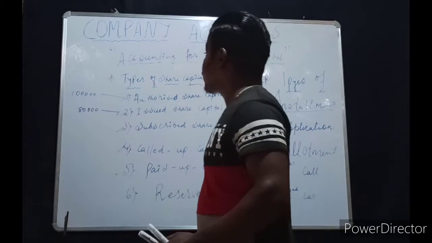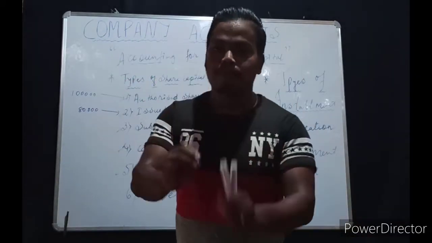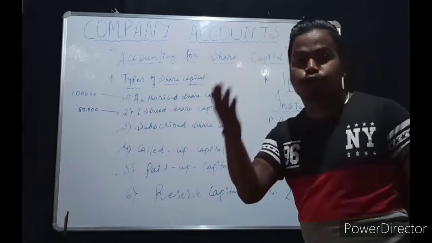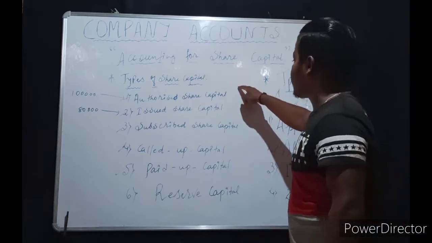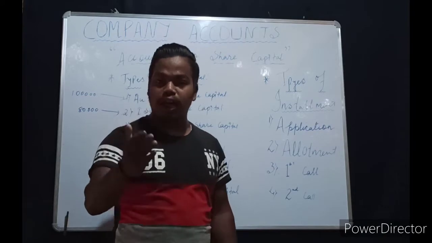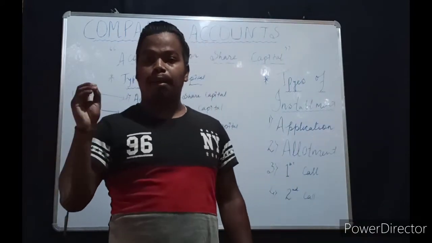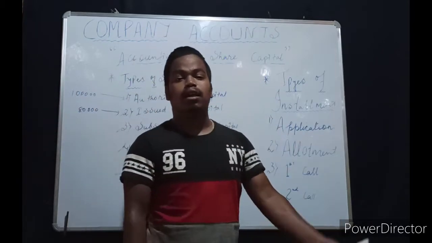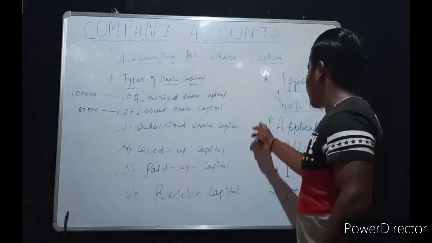Now see, types of installment. When the company issues its share, it can be issued in 4 installments. We have discussed types of share capital. Now suppose the company issued some share; the shareholder can pay the money in installments also.